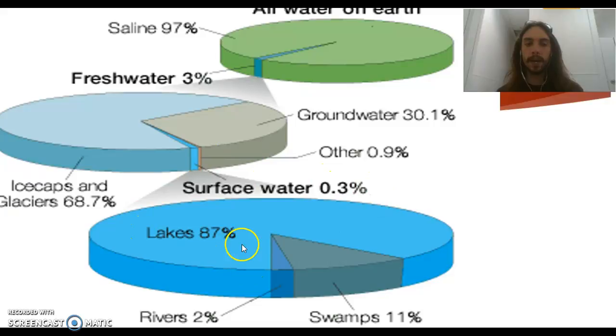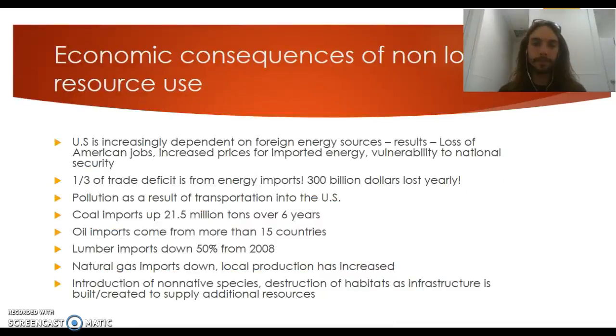Of that 0.3%, 87% comes in the forms of lakes, mostly three lake systems: the African Rift Valley, Lake Baikal in Russia, and our Great Lakes in America. So then 2% is rivers and 11% is swamps. And this is going down because swamps and coastal wetlands are being developed upon, and we're losing a good source of water and flood control and pollution control with wetlands. So fight for our rights for wetlands.